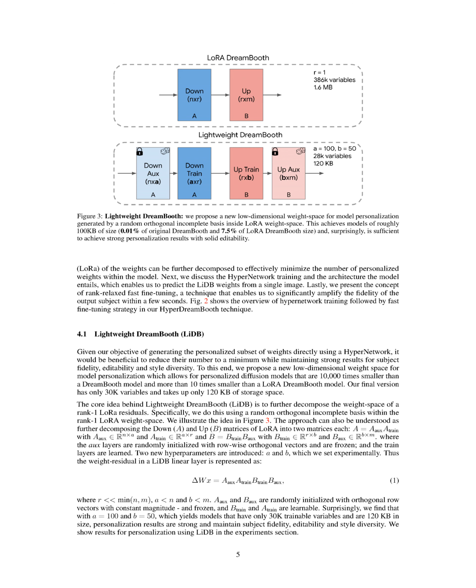Section Summary. The method proposed in this section consists of three core elements: the lightweight DreamBooth, LIDB, HyperNetwork training, and rank-relaxed fast fine-tuning. LIDB reduces the number of personalized weights in the model while maintaining strong results for subject fidelity, editability, and style diversity. By decomposing the weight space of a rank 1 low-rank decomposition, LIDB achieves personalized diffusion models that are significantly smaller in size, with only 30K variables and 120 kilobytes of storage space.